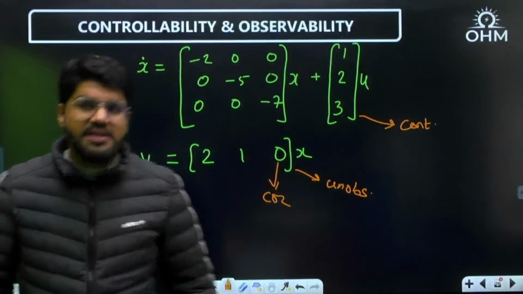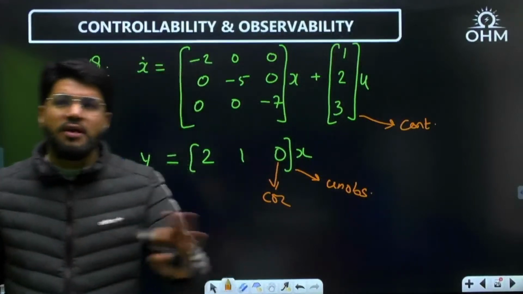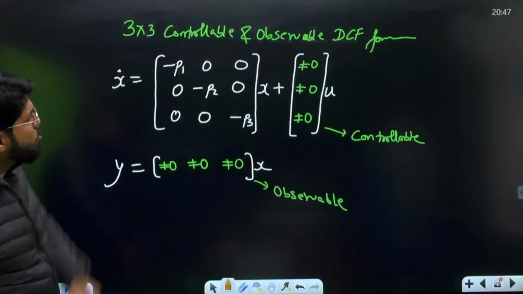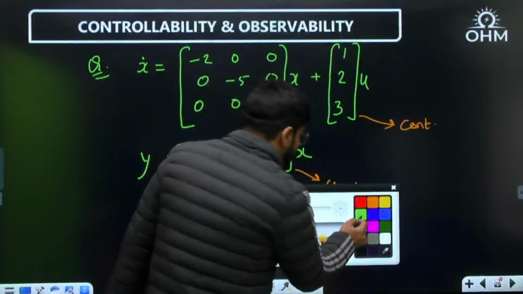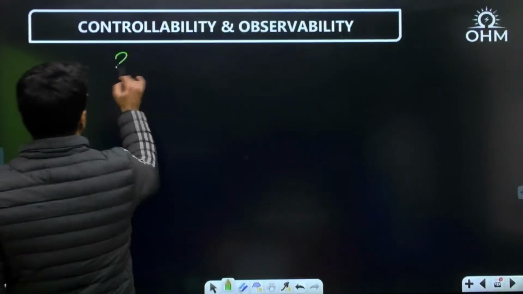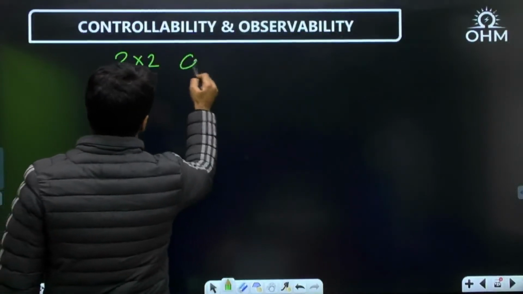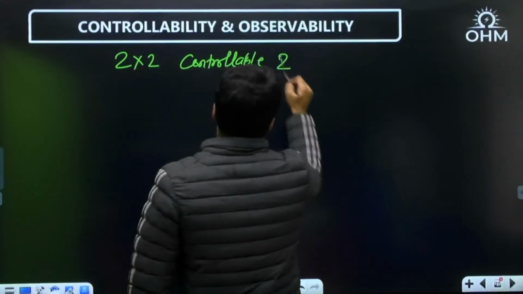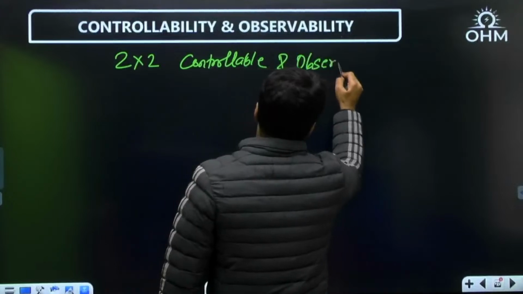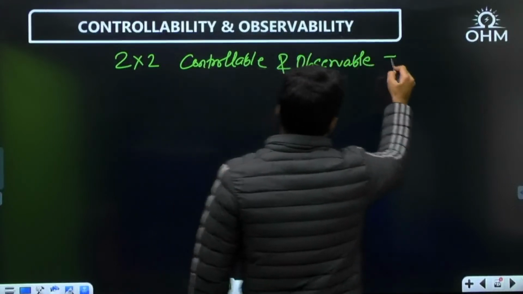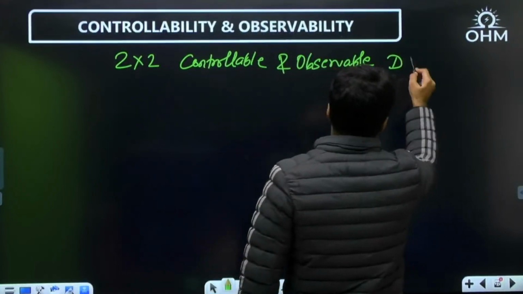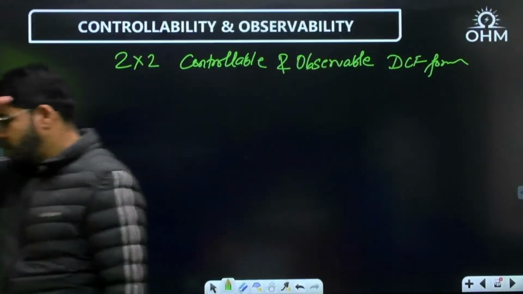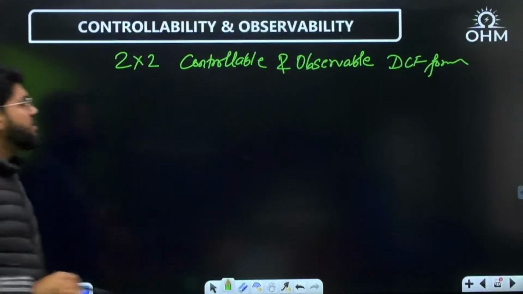Finish. I'm telling you, these are commonly 2 marks questions. You can finish in seconds. If it is a second order question, like this was a 2 cross 2 form, na? Similarly, if I tell you a 2 cross 2 controllable and observable DCF form.